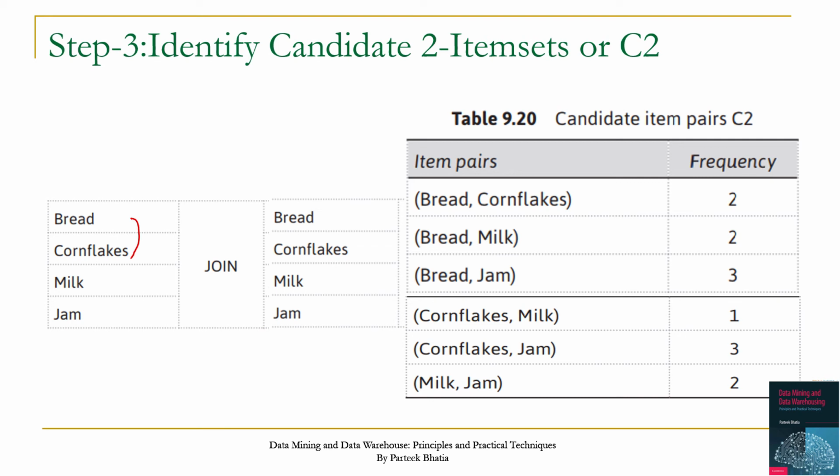And simply you can iterate it this way. So there are 3 item pairs for bread, 2 for cornflakes and 1 for milk, and in total there are 6 pairs, which we consider as C2. Here we have also listed their frequencies. In step 3 we have identified candidate 2 item sets, and this is named C2.